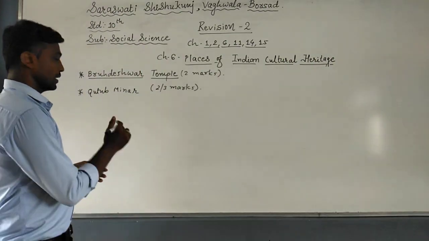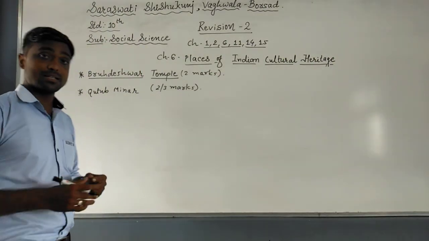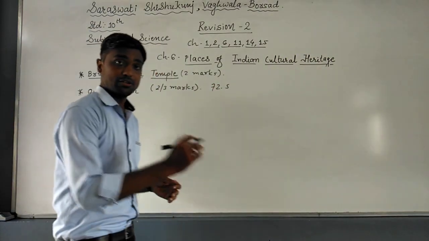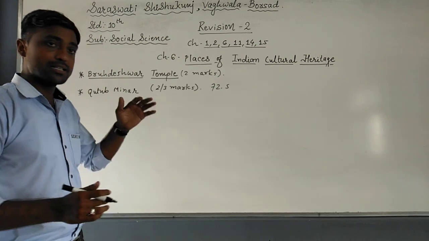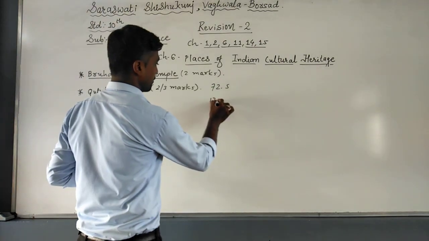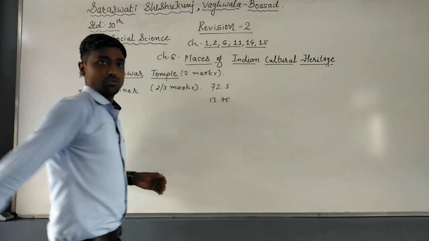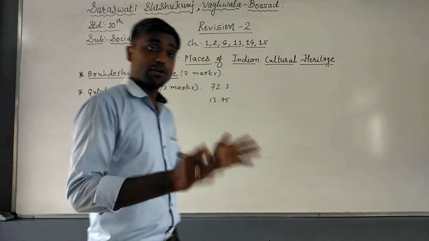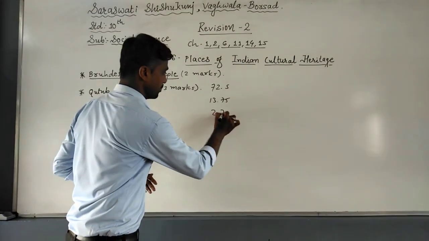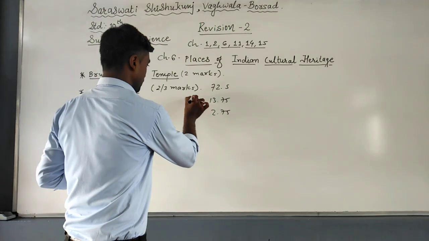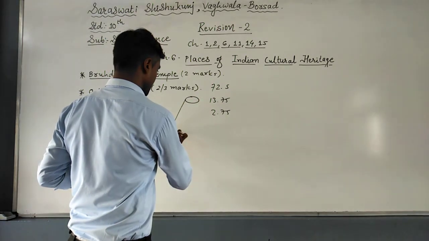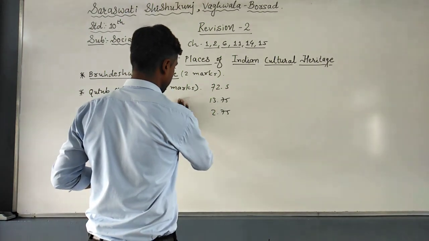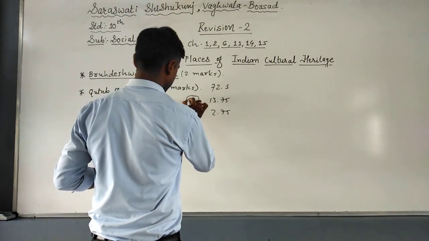Now the Qutub Minar is constructed in such a way that its total height is 72.5 meters, with 13.75 meters at its base and 2.75 meters at its top. So the construction is such that it is a huge tall skyscraper constructed by Qutbuddin Aibak.